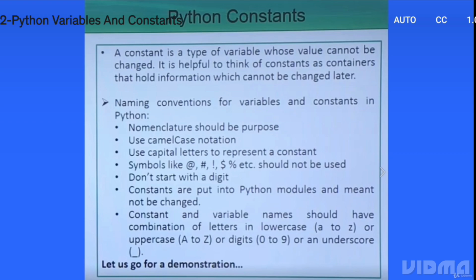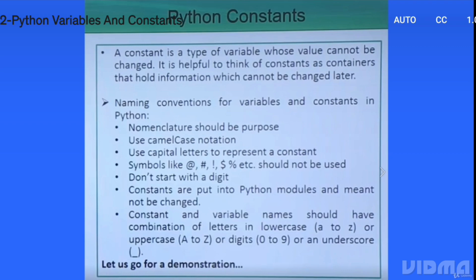The nomenclature should be purposeful. We all know that it is good programmer practice. The best practice of developers and programmers is that the variable name, the function name, and the class name should be purposeful. From the variable name itself, I should get the idea of what the purpose of the variable is and what kind of value it is supposed to hold.